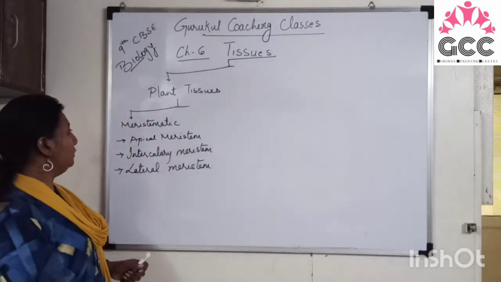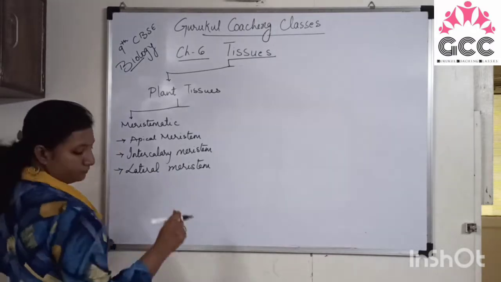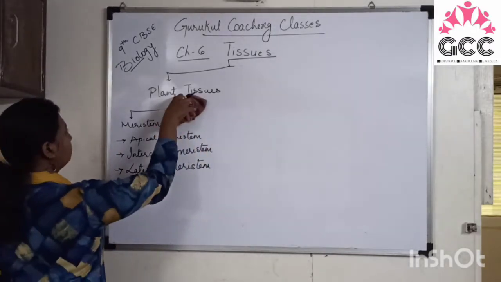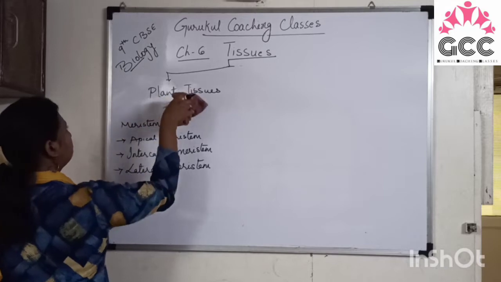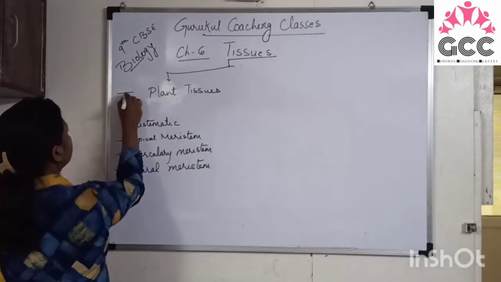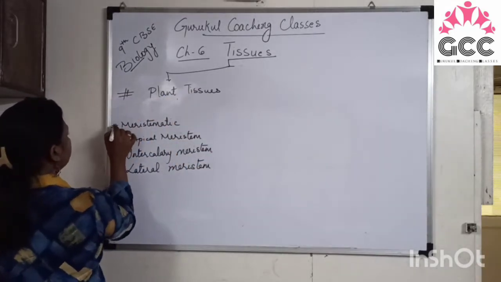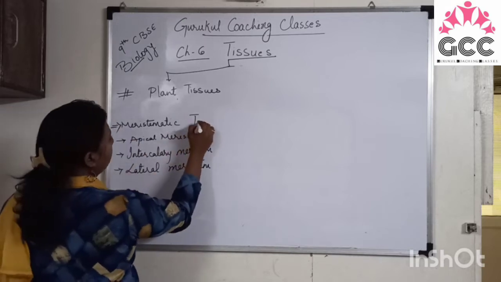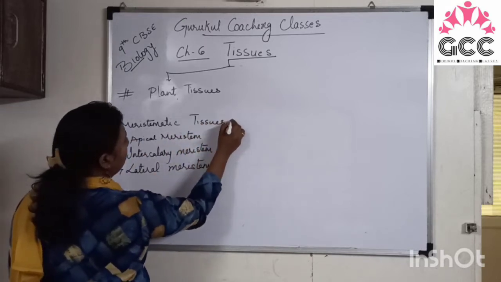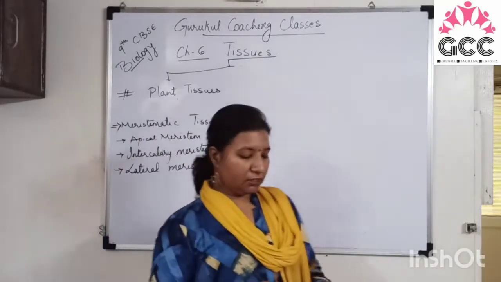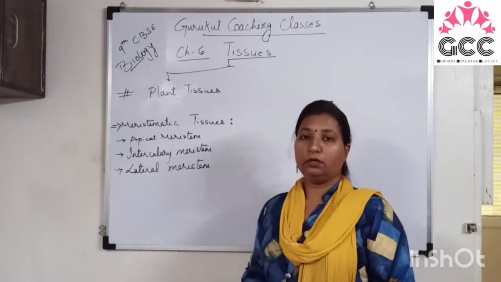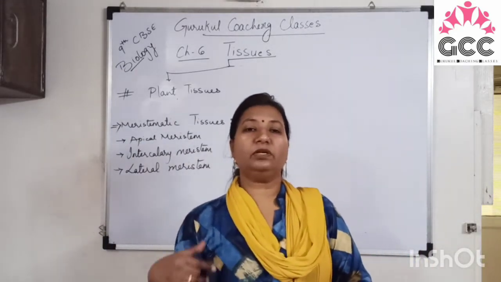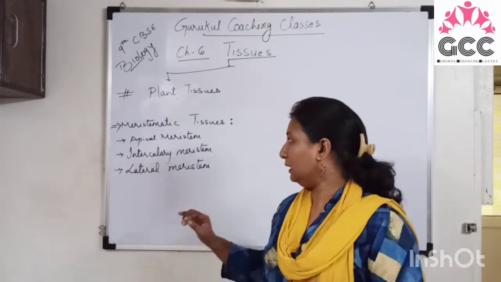First we will start with the meristematic tissues. Right? So meristematic tissues are the tissues which have the capability to divide themselves throughout their lives.